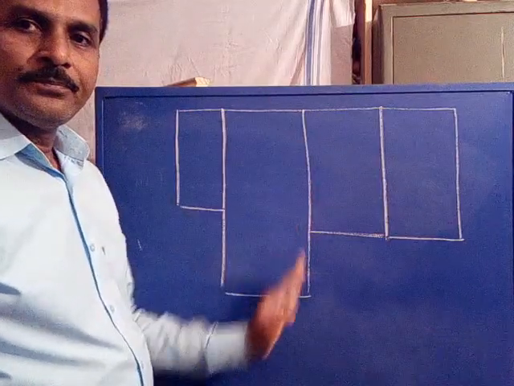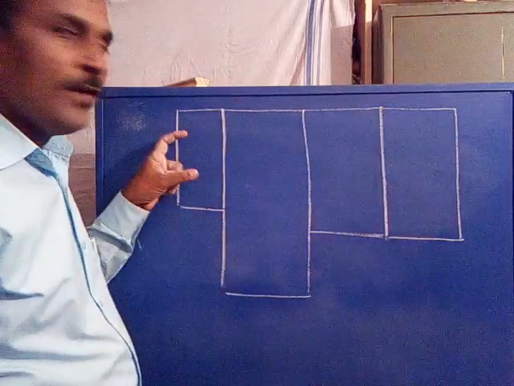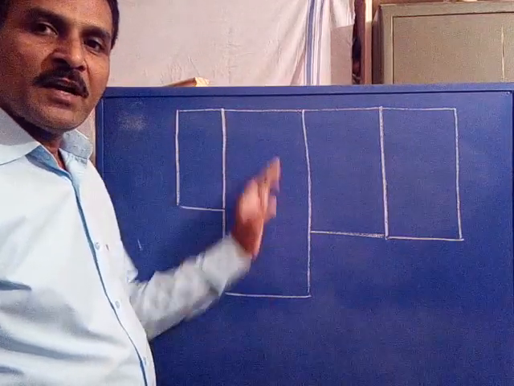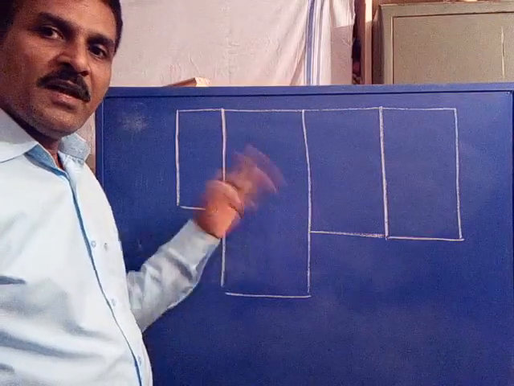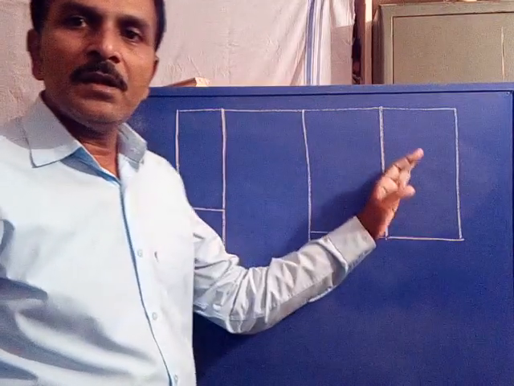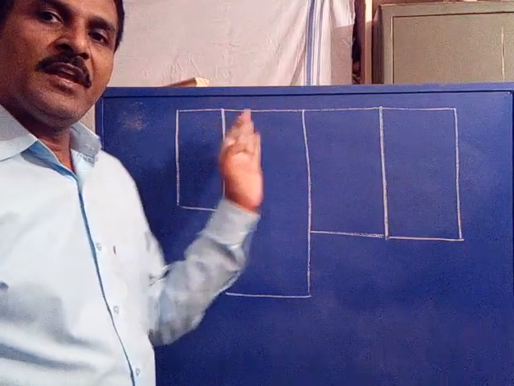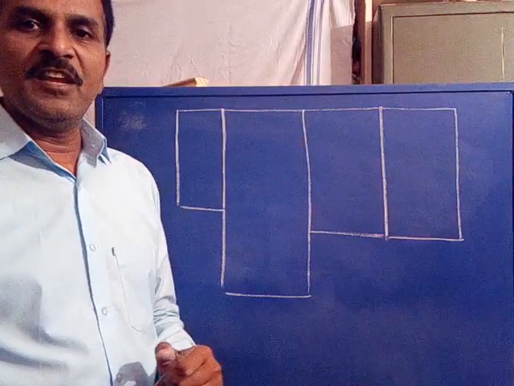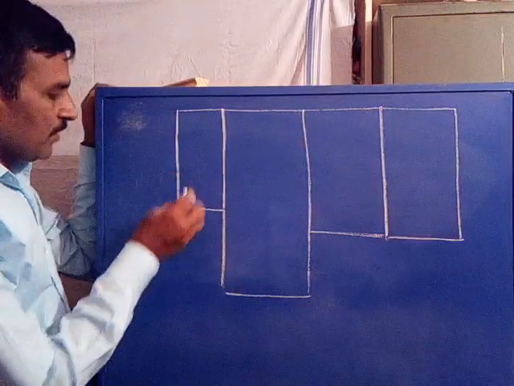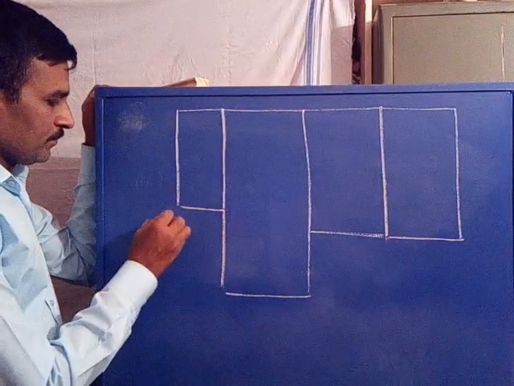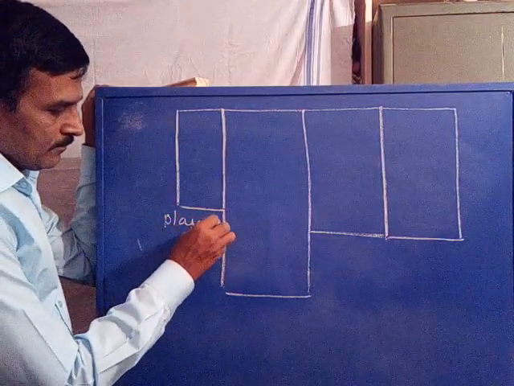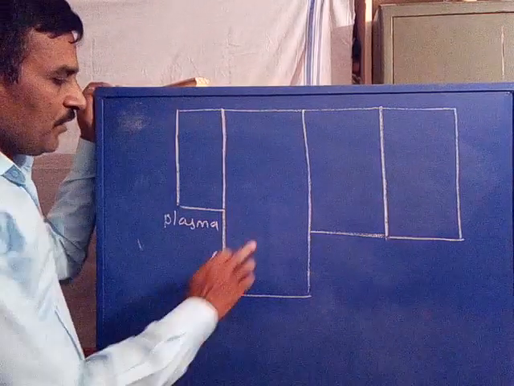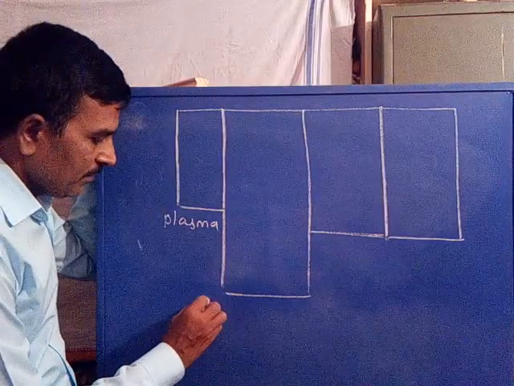Whatever fluid is present in the first compartment has the same pH, and the fluid present in the second compartment has the same pH but different from the first, third and fourth compartments. So each compartment consisting of a fluid differs with respect to its pH. The first compartment is called the plasma compartment or plasma zone. The second compartment is called interstitial.